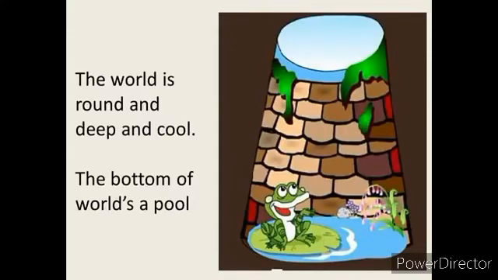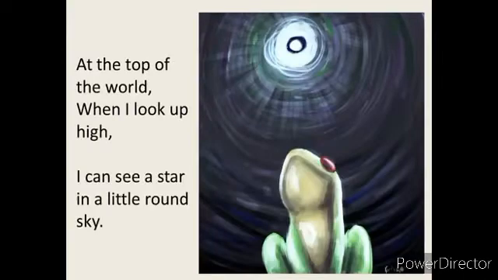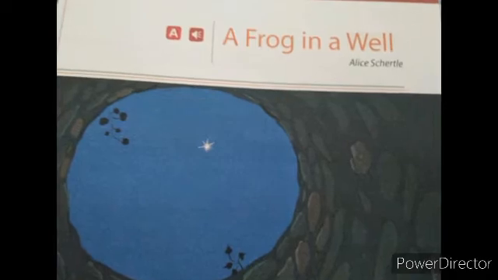The bottom of the world is a pool with just enough room for a frog alone. The walls of the world are of stone on stone. At the top of the world, when I look up high, I can see a star in a little round sky.